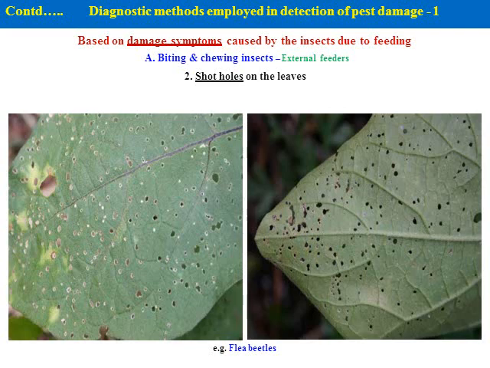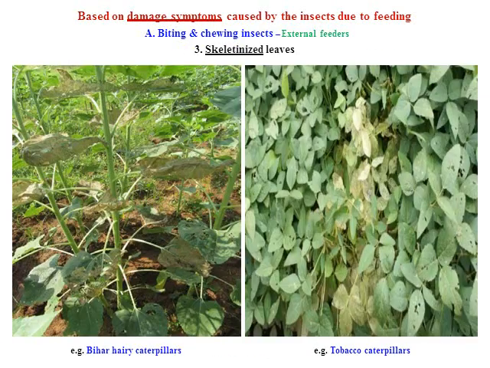Another damage symptom is caused by chewing and biting type of mouthparts with external feeders. Some insects like the flea beetle make short holes on the leaves in mustard or in the pole crops, even in other broadleaf vegetables. These short holes are made by the flea beetle and extensively damage the leaf canopy.